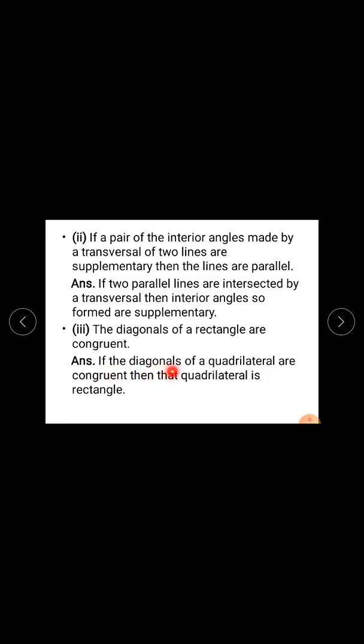So if the diagonals of a quadrilateral are congruent, then that quadrilateral is a rectangle.